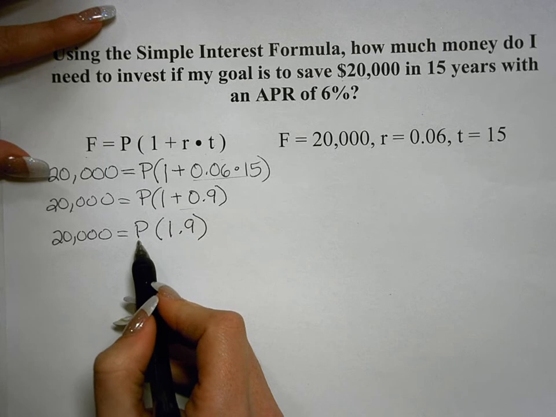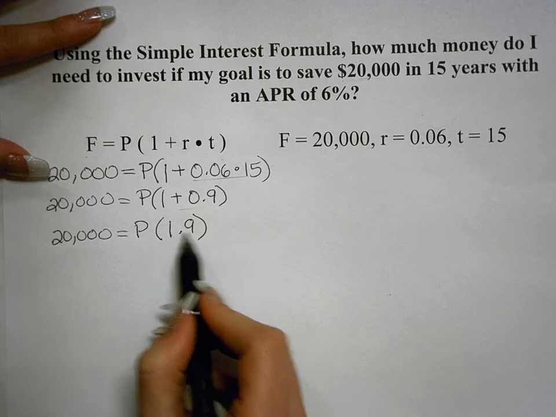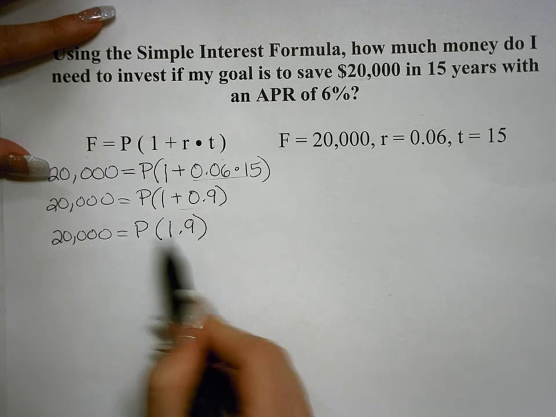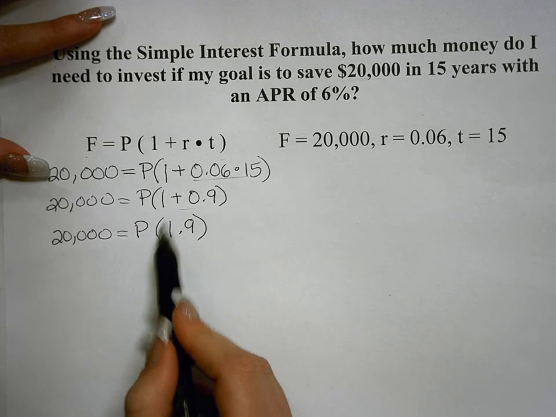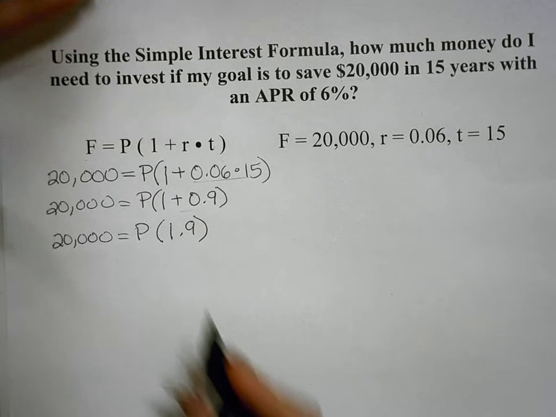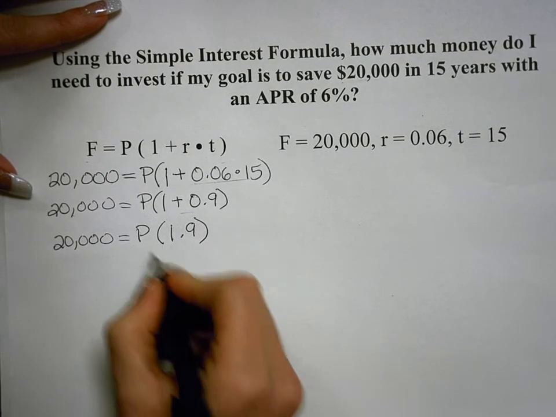Now the goal of this whole thing is to figure out what P is. So to figure out what the variable P is, I have to isolate it. I have to get it by itself. Well, right now it's not by itself because 1.9 is by the P. Well, I need to figure out, how is 1.9 related to P? Well, this is P multiplied by 1.9. So to isolate P, to get P by itself, I need to do the inverse operation of multiplication, which would be division.